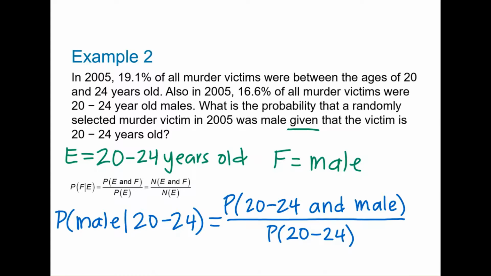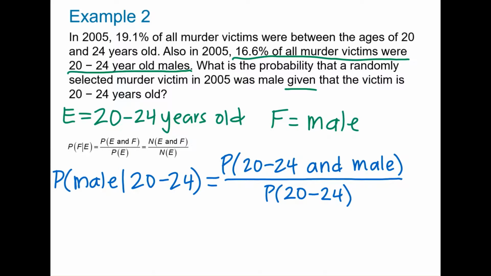In the problem, we are told that 16.6% of all murder victims were 20 to 24-year-old males. And we can convert this percentage into a probability, which will be 0.166. Now we need to find the probability that the victim was 20 to 24 years old. The problem tells us that 19.1% of all murder victims were between the ages of 20 and 24 years old, and we can convert this percentage into a decimal, and we will get 0.191.